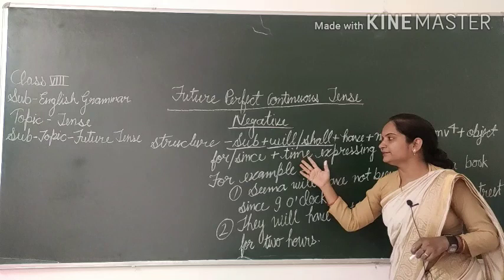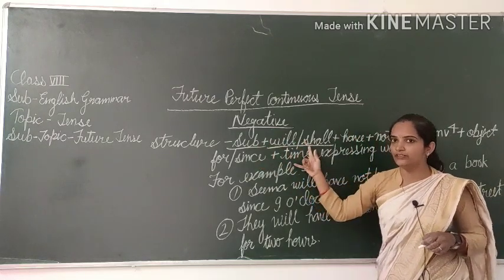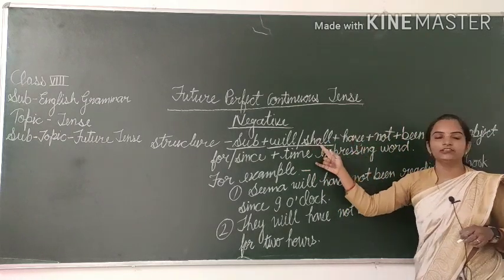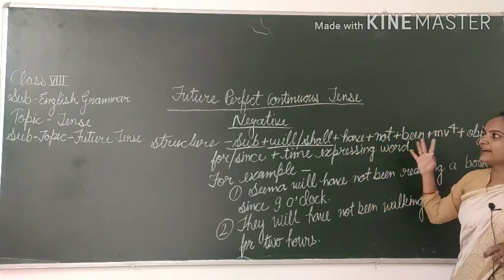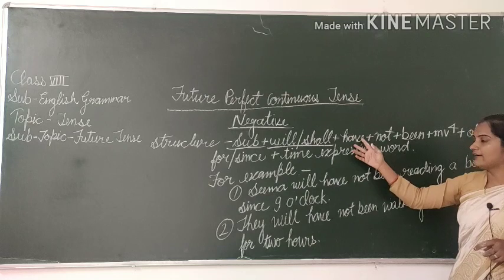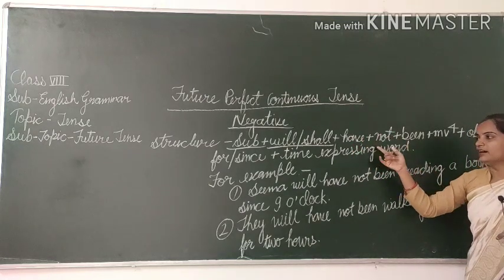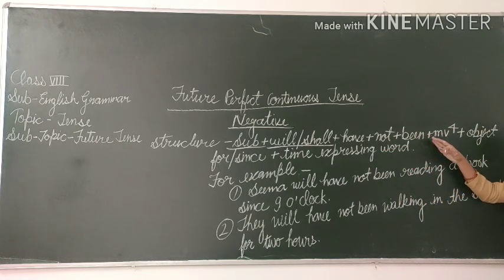So remember the structure again. Firstly we will take subject, then after will oblique shall, which is your future expressing word, and then after we will take perfect expressing word, that is have, then after not, and after that been, and then your continuous expressing word, which is your MB4.